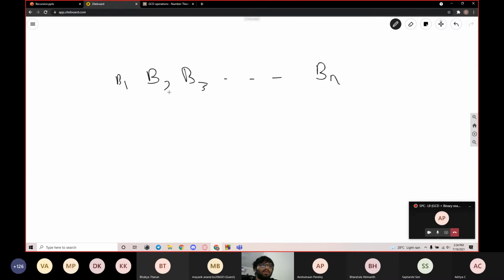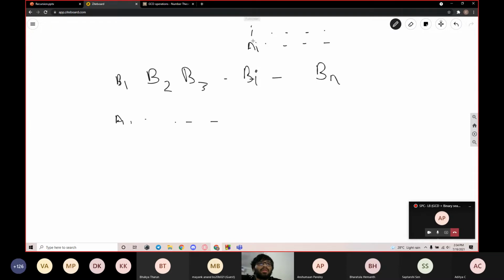Now we can tell that if we have eventually gotten the sequence, that means B1 would have been some GCD combination of A1 and any other elements. Similarly, let's say for Bi, it would have been a GCD combination of Ai and any other possible elements there are.